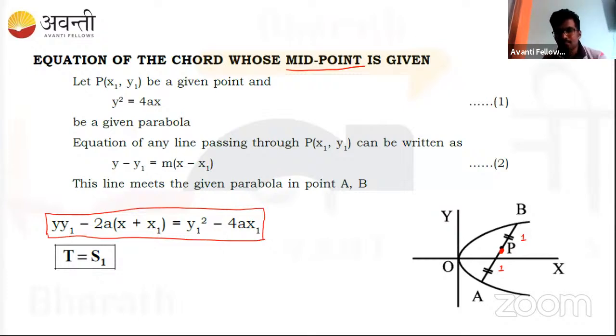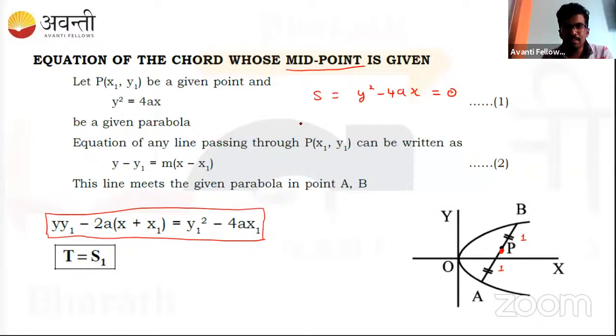How do we get this? In a simple way. When the equation of the parabola is given, write it in the second degree equation form. How do we represent a given curve as a second degree equation? It should be in this form: x² + y² + 2gx... I'll call it S, which is y² − 4ax, and this will be equal to 0. Yes, S is a second degree equation.